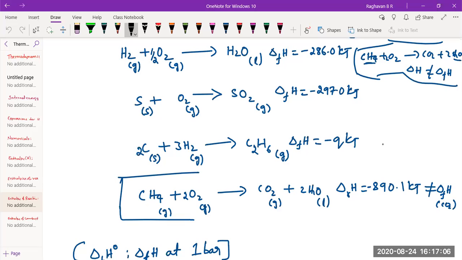Can sulfur give carbon dioxide upon combustion? No. Likewise, combustion of any substance will give its oxide. If nitrogen is combusted, it gives its oxide. Sulfur is combusted, it gives its oxide. Carbon is combusted, it gives its oxide. Hydrogen is combusted, it gives its oxide, water. Now, I didn't get the answer for this.